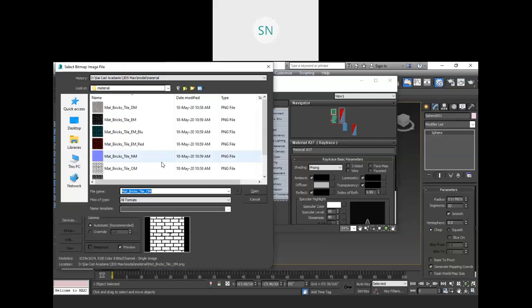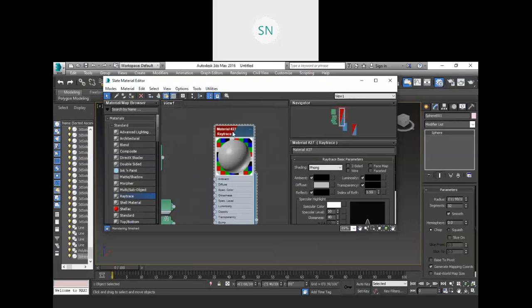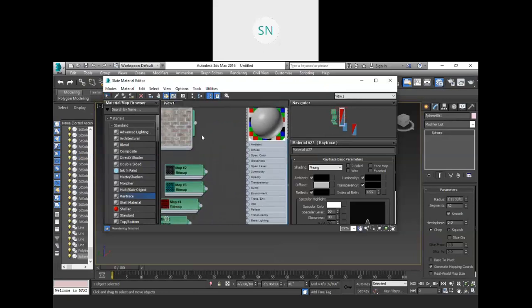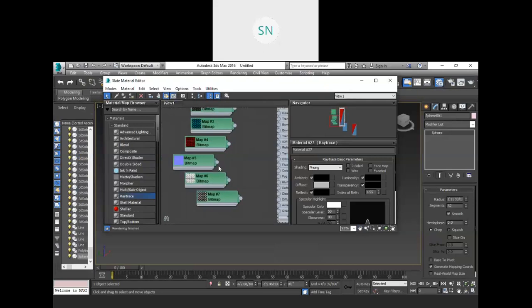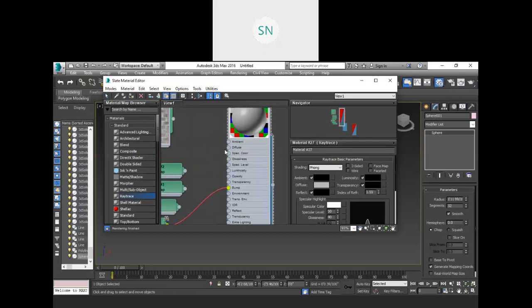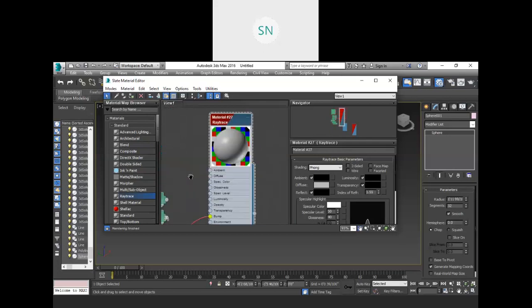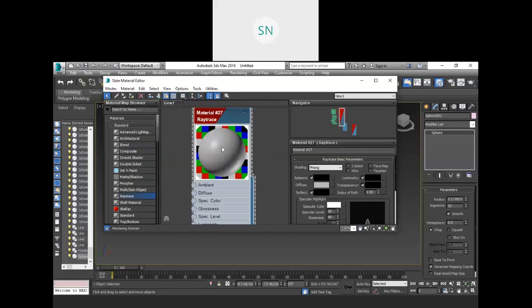A material is not just an image. You need to provide so many things over here. Now see, you will get the exact idea of this material. For example, I am going to add this map to this bump, right? It is not visible over here. If you view it in this, see, you will get some basic idea, right?